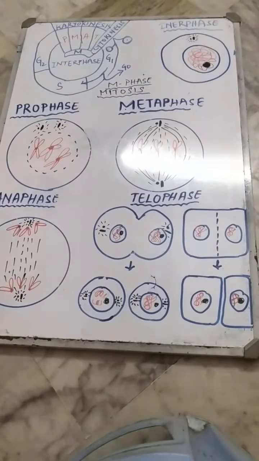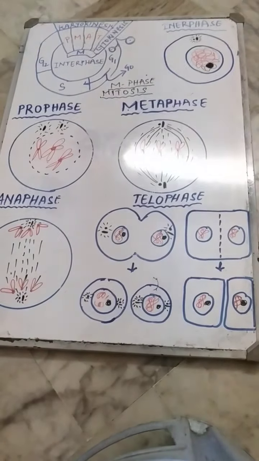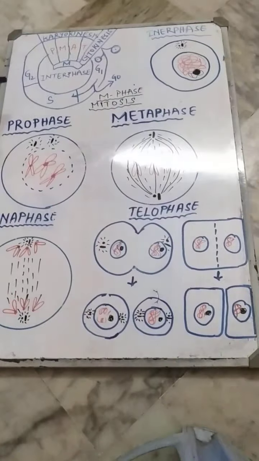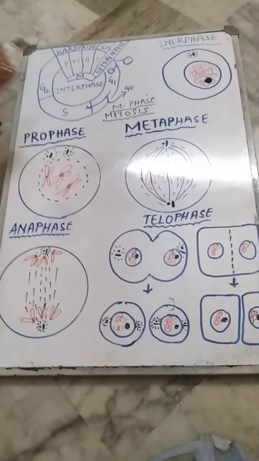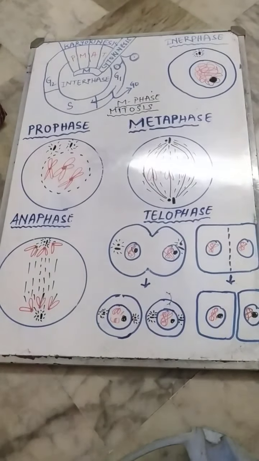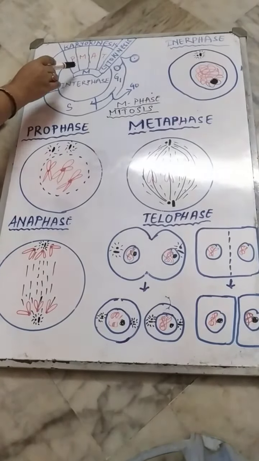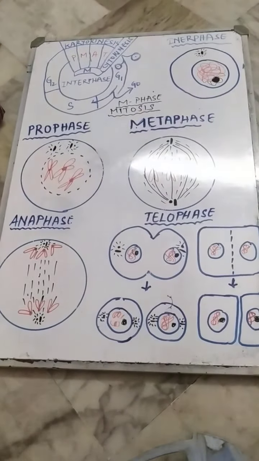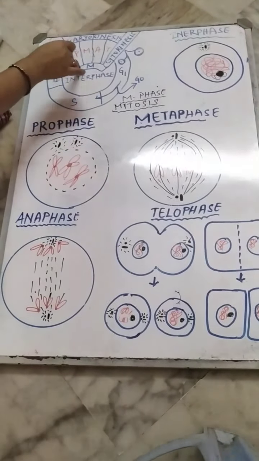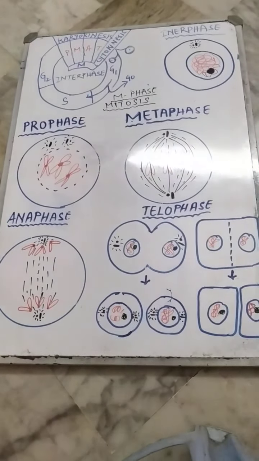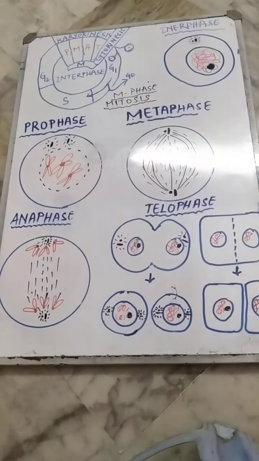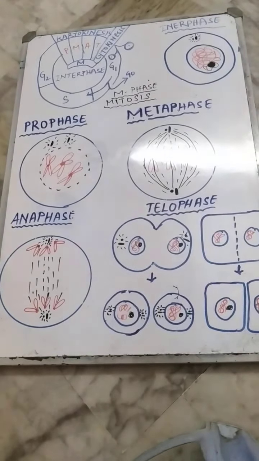In this video today we are going to discuss the mitotic phase, or M phase, of the cell. Last video we discussed the phases of interphase, which includes G1, S, and G2. But we could not complete M phase, so today we are going to complete it. The remaining three phases and M phase together make the cell cycle. We already discussed that one cell cycle needs 24 hours to complete.